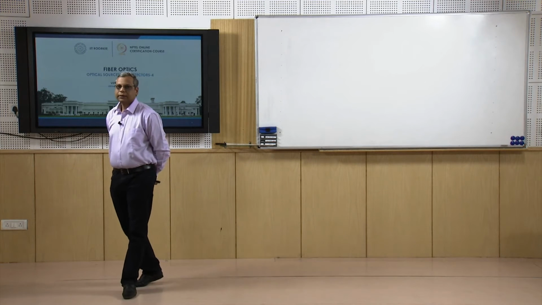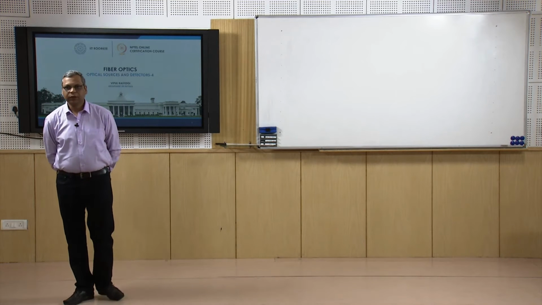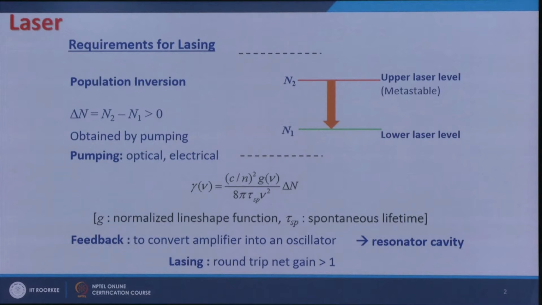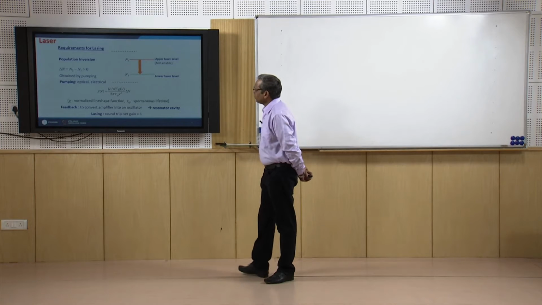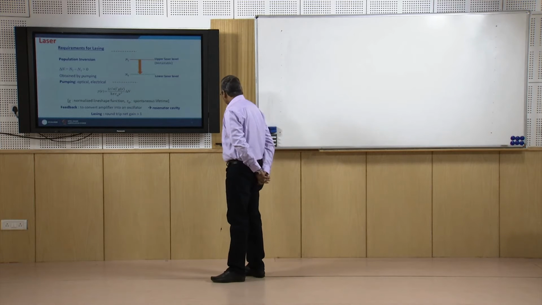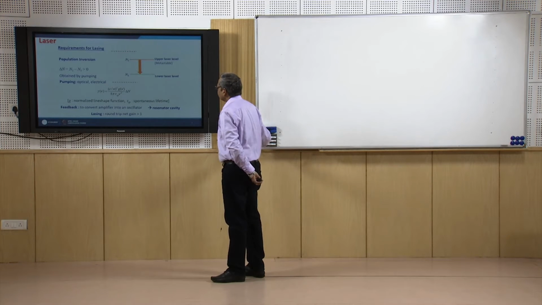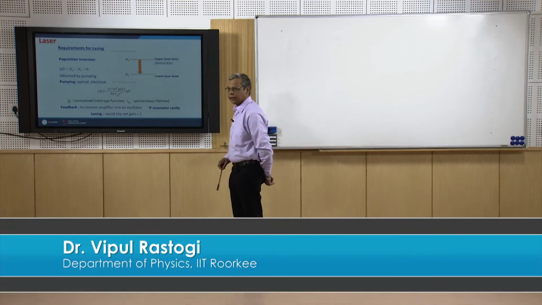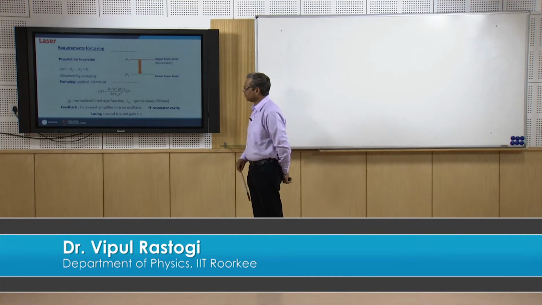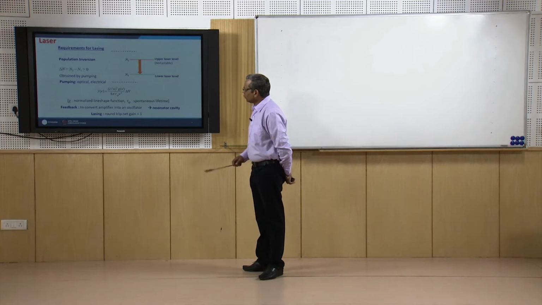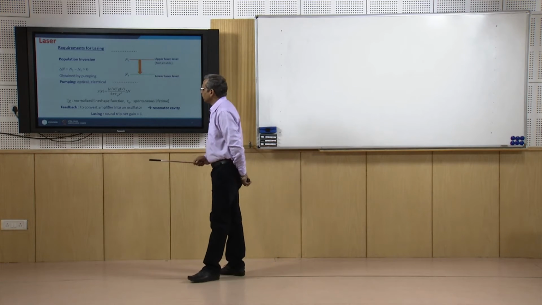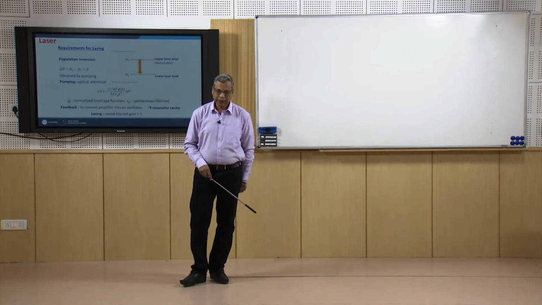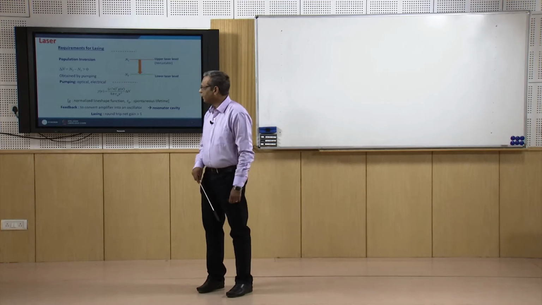In this lecture, let us continue our discussion on laser diodes. What we had seen in the previous lecture is that the requirement for lasing is that we need to lift a sufficient number of atoms from the lower laser level to the upper laser level, and the upper laser level is a metastable level. So, once we have the population inversion, then the system can provide amplification by stimulated emission of radiation.